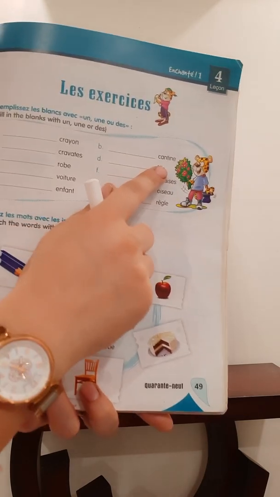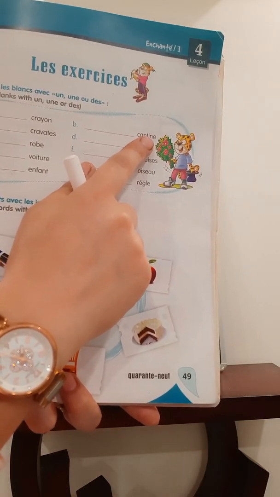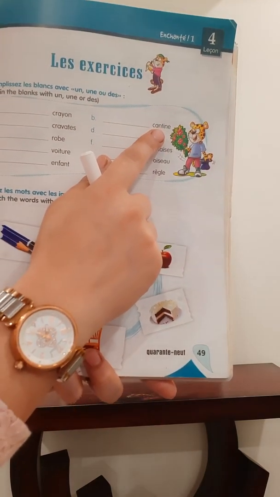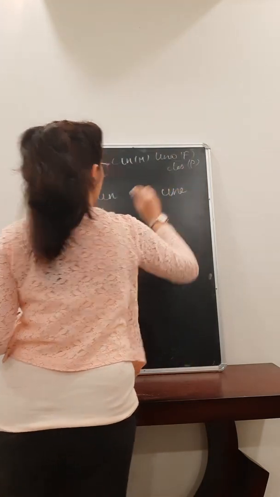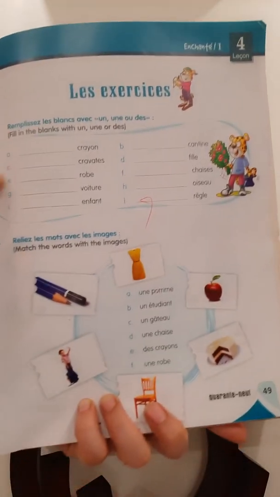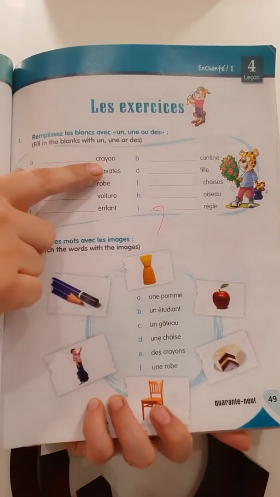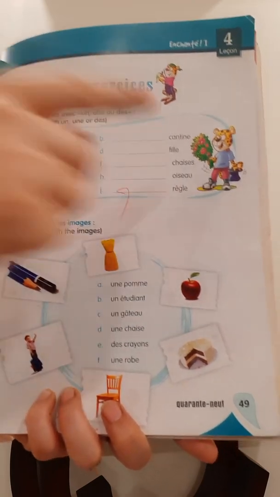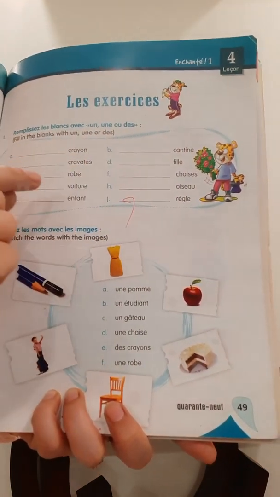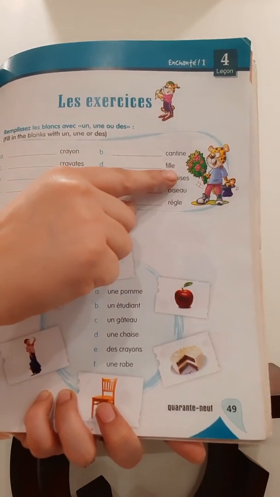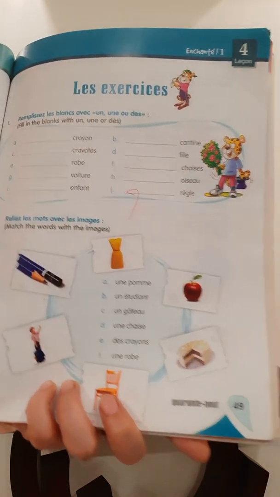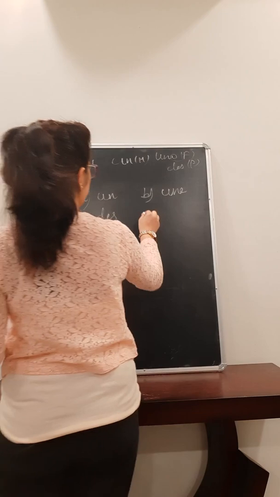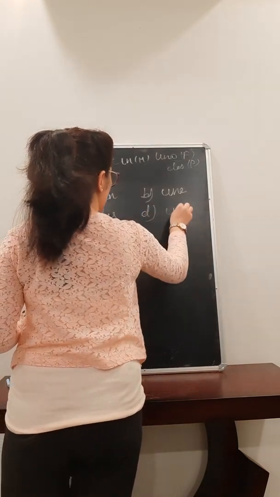Cantine. Cantine is feminine. So you are going to write une. Une cantine, which means canteen, right? Crayon, pencil, cravate, tie, cantine, canteen. Now D part is fille. Fille you already know, that is girl. So une fille.